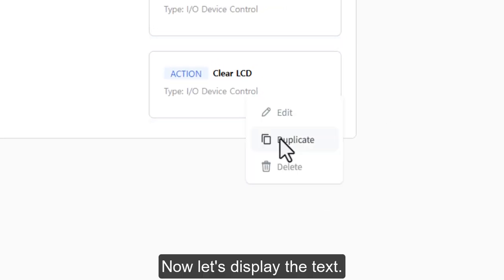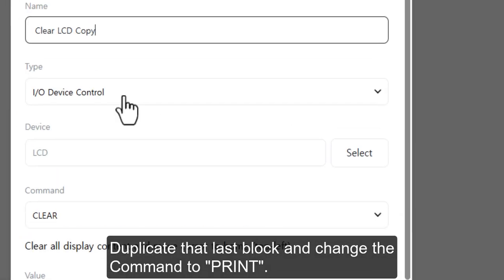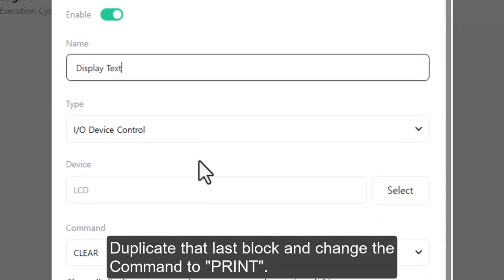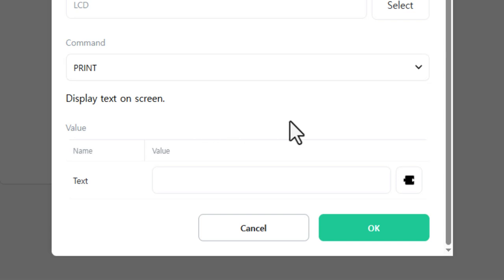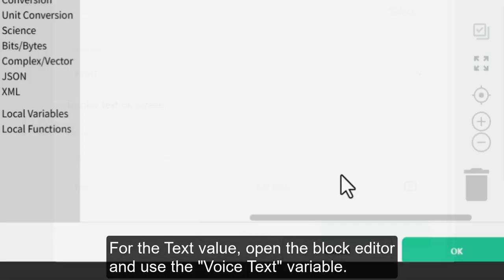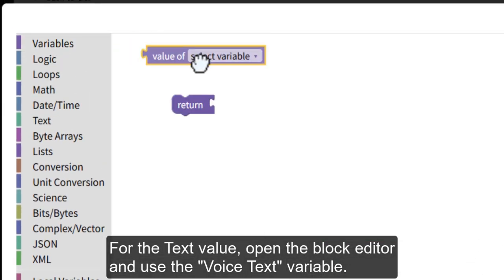Now let's display the text. Duplicate that last block and change the command to print. For the text value, open the block editor and use the voice text variable.